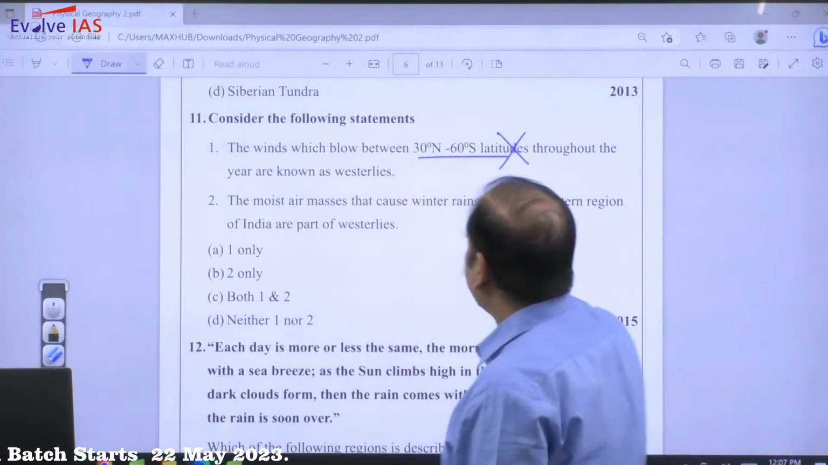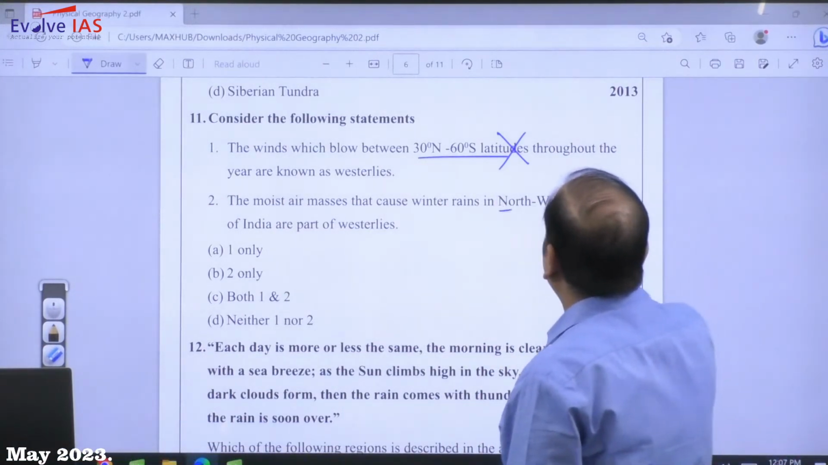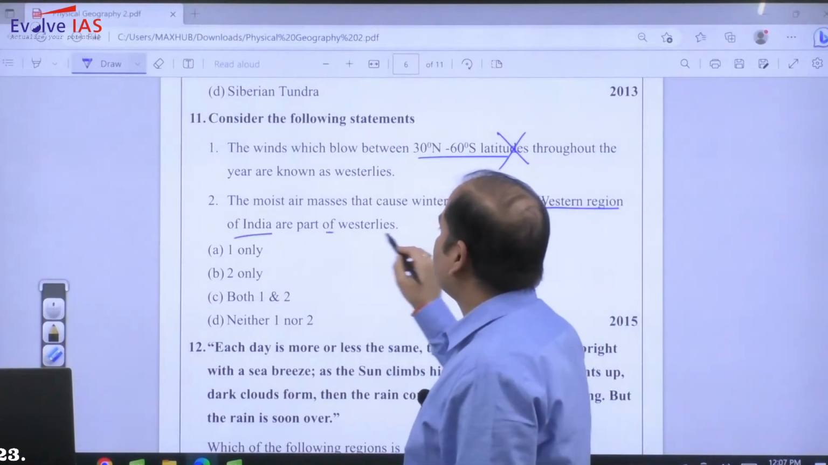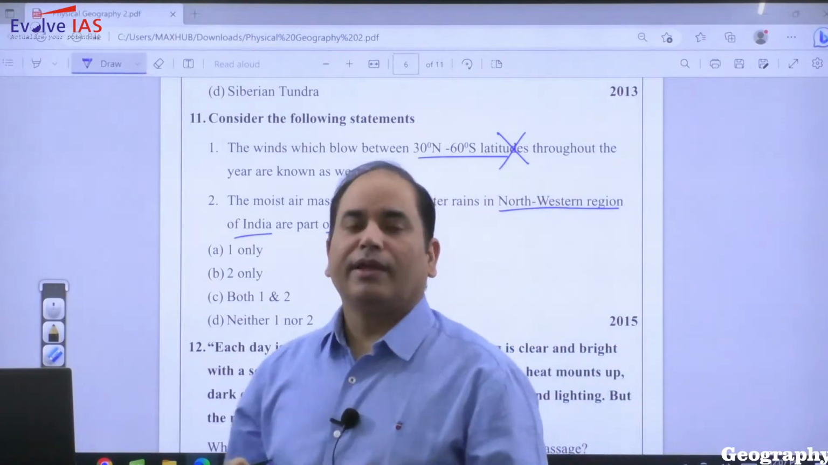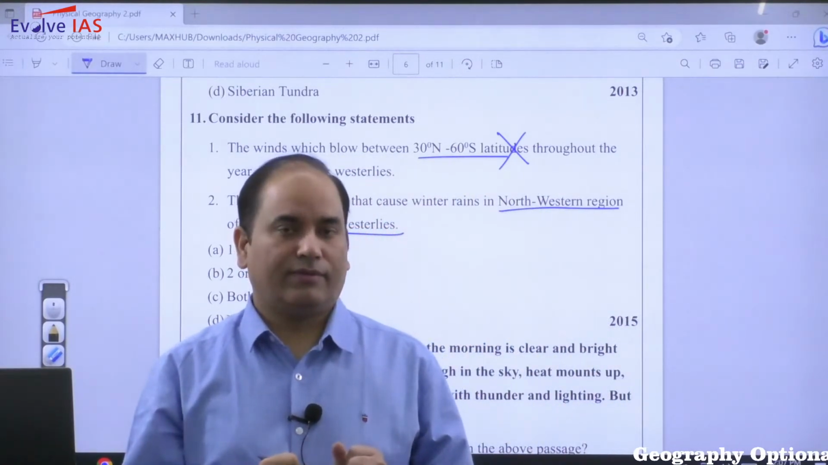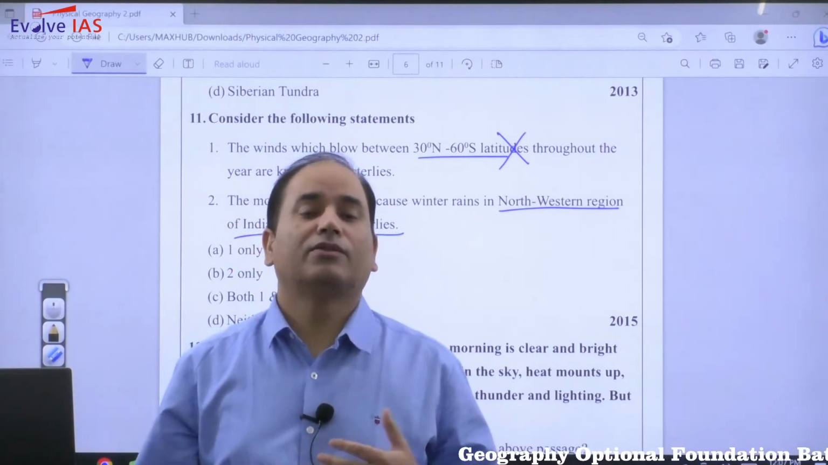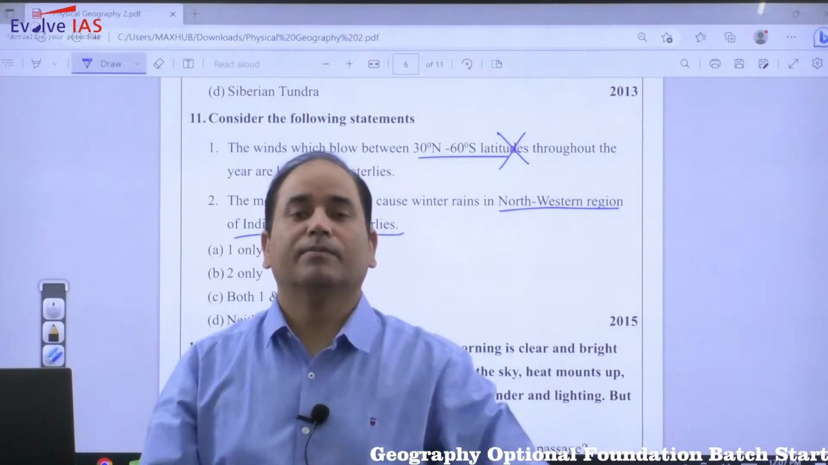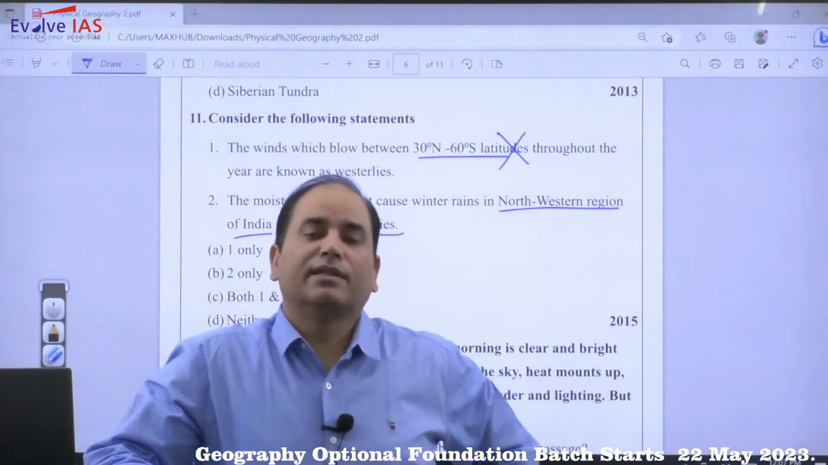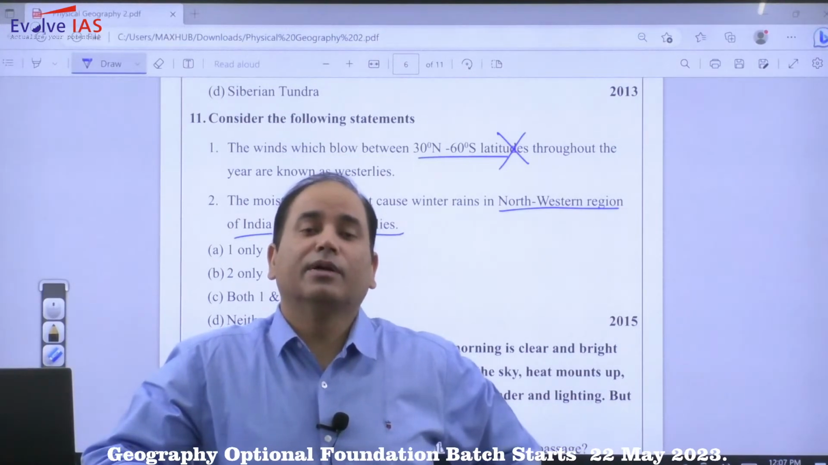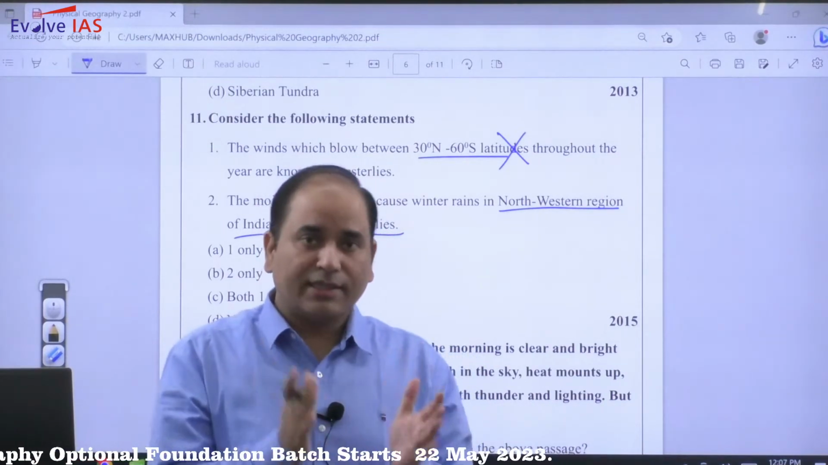The moist air masses that cause winter rains in northwestern region of India are part of westerly. As far as India is concerned, India experienced the winter rainfall. And winter rainfall जो हमारी country में हो रही, that is also referred as, specifically in this northern belt, the Delhi and all the neighboring areas, all the northeastern region, this is rainfall that happens through the western disturbances. So rainfall that is happening through the western disturbances.